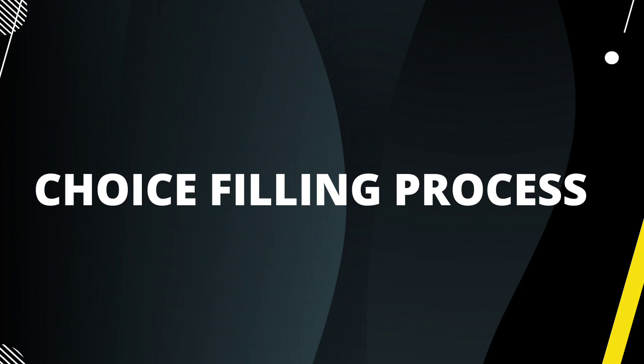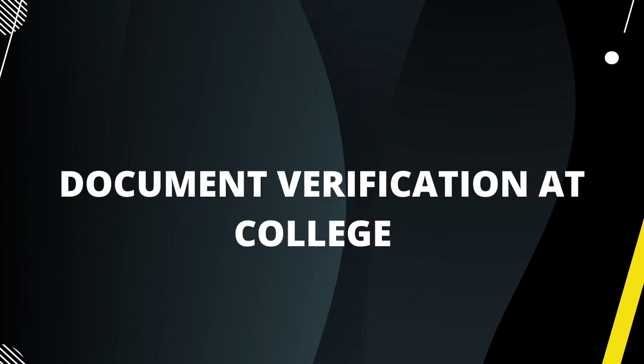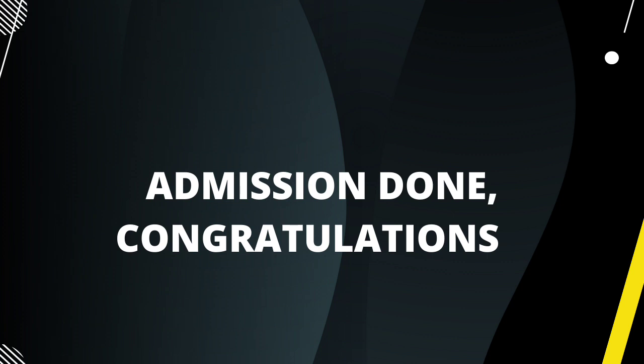After doing the choice filling, after about 1 week they will publish the counseling result, whether you have got your desired seat or not. There may be two cases: you are not allotted any branch, or you are allotted a branch. If you are allotted a branch, you will have to accept that seat and then report to your allotted college. There you have to submit documents: your 10th and 12th mark sheets, passing certificate, residential certificate, everything. After that, admission is confirmed.